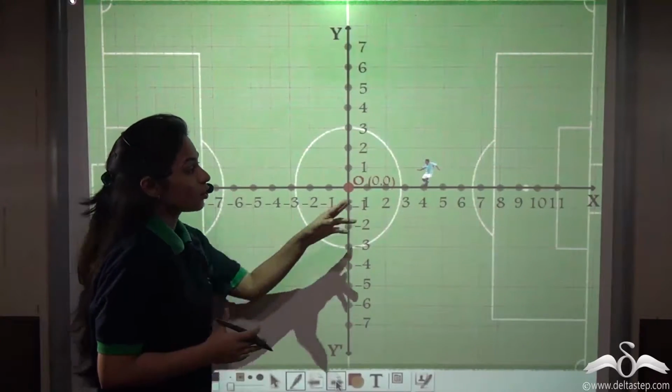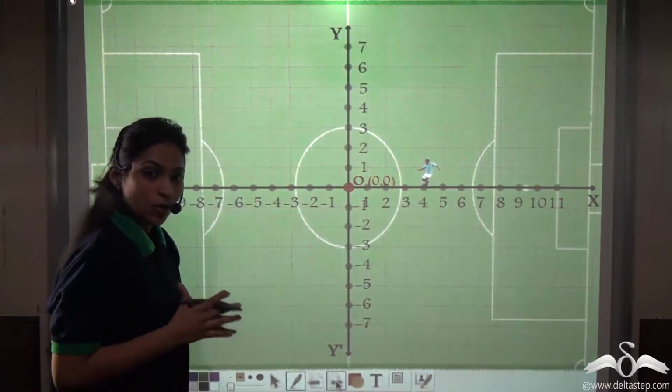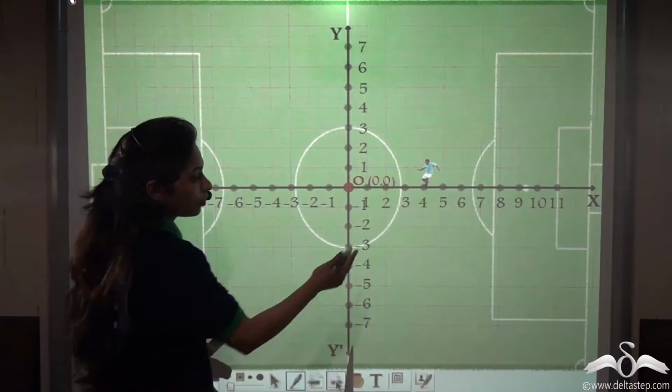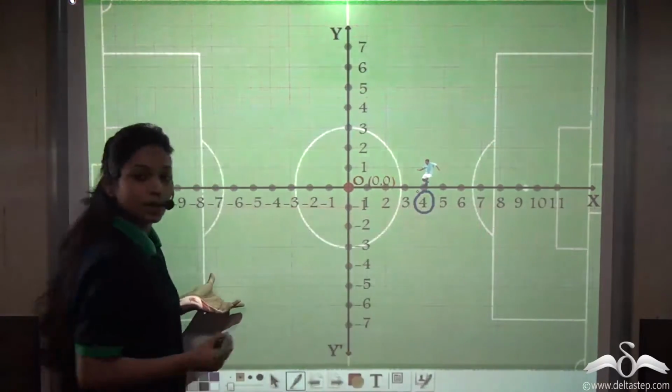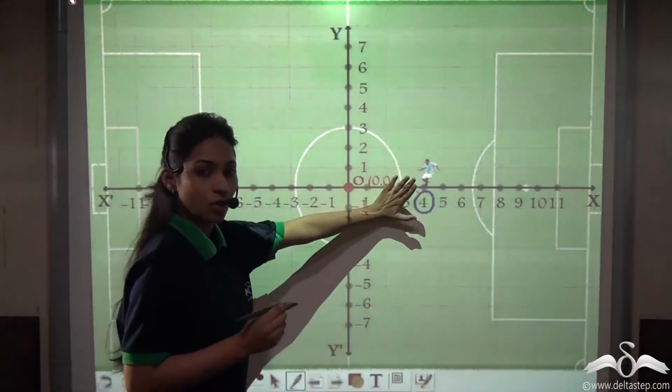Now if the coach tells him to go and stand at the position 4 on the x-axis, will he be confused? Well, no. This is the only position at 4 on the x-axis. So now he is okay with it.